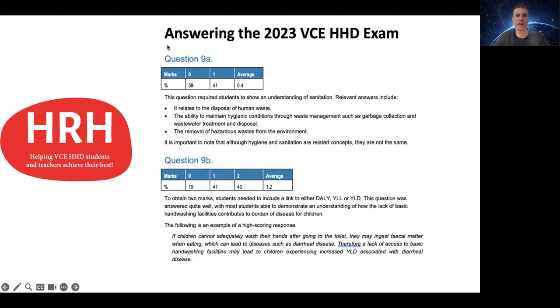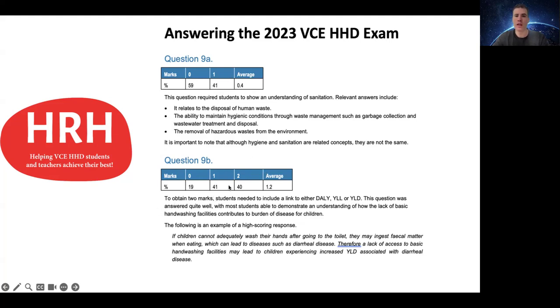So you can see here the examiner's report. For 9A, even though it's relatively straightforward, you would think describing sanitation, less than 50% of students are able to achieve a mark. You can see here some examples of how you could have achieved that mark. And then for B, to achieve 2 marks, you needed to mention either that link to DALY, YLL, or YLD. And the report mentioned the question was answered quite well.